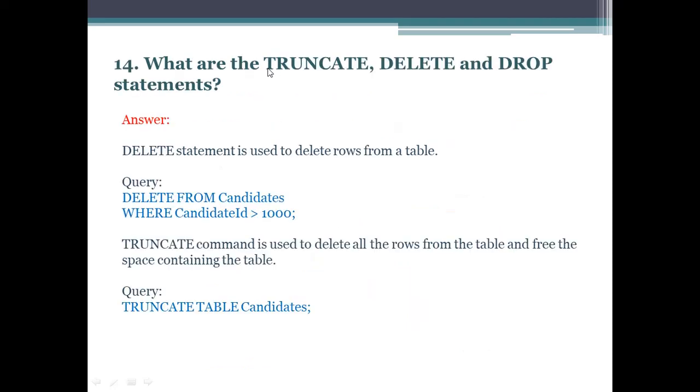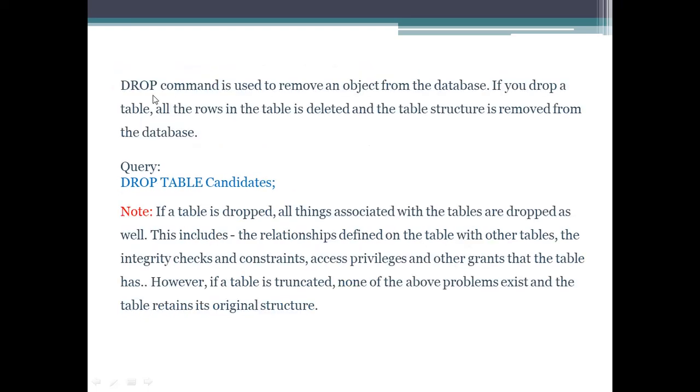So the next question is, what are truncate, delete and drop statements? Delete statement is used to delete rows from a table. We can write delete query using this. Truncate command is used to delete all the rows from a table and free the space containing the table. Drop command is used to remove an object from the database. If you drop a table, all the rows in the table are deleted and the table structure is also removed from the database. So you can write drop query as drop table, then table name.